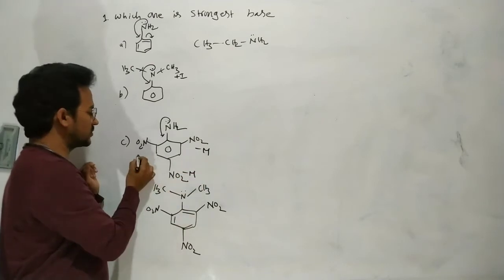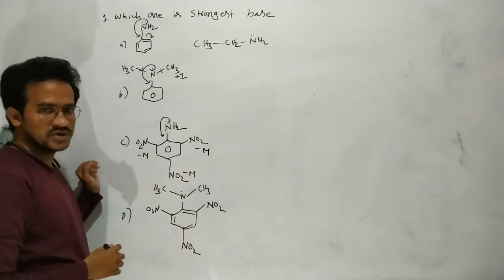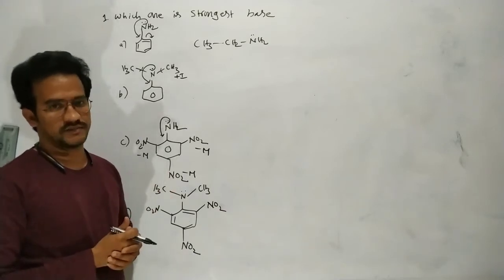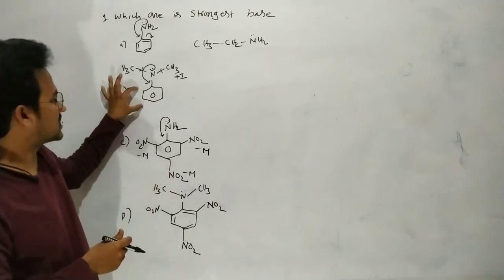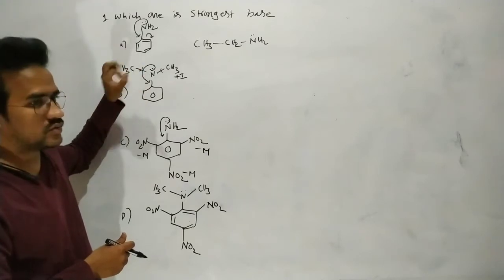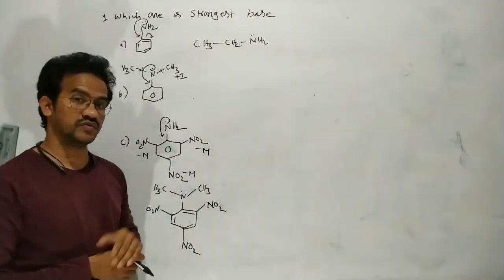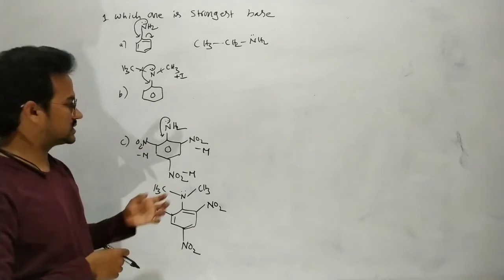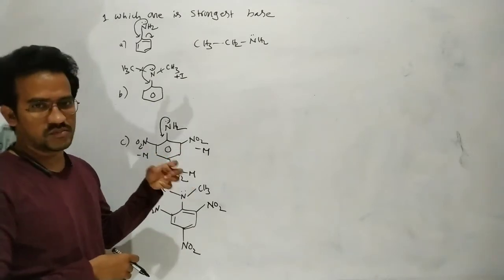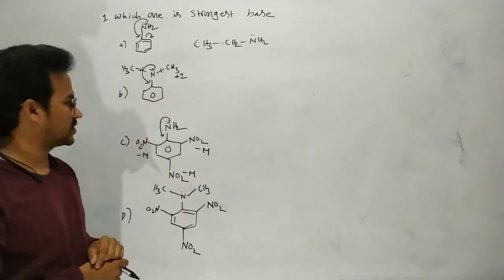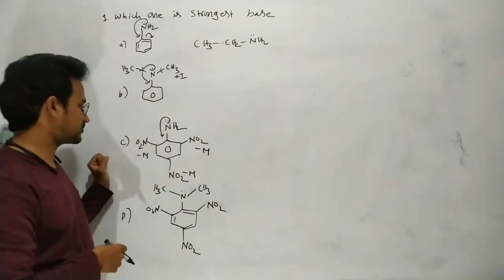Minus M groups attract the electrons very strongly. Here benzene is unsubstituted, just one group is there. Here also only one group is there. But here additionally an NO2 withdrawing group is there. So the withdrawing effect of the NO2 makes this lone pair of electrons effectively involved in the resonance, because of the withdrawing nature.